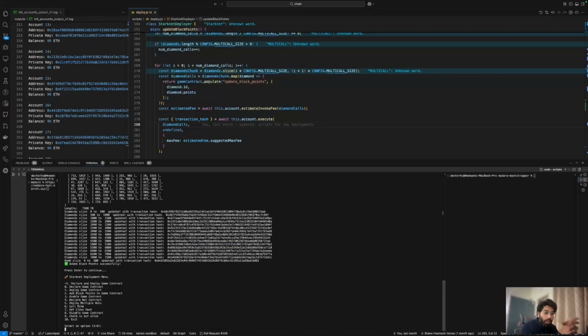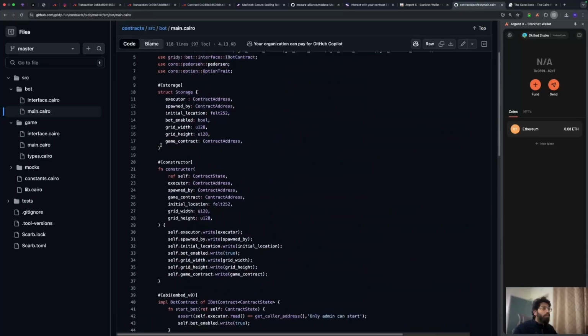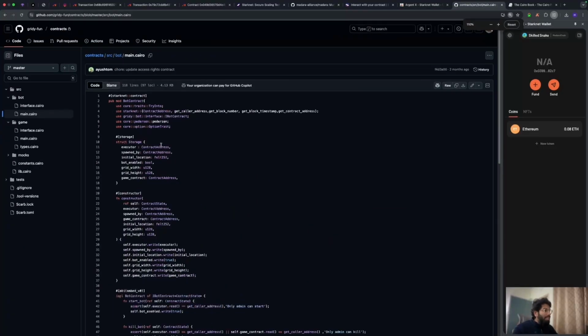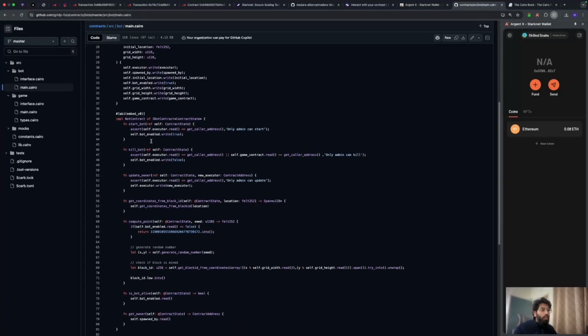So we have declared and deployed a game contract, and we have done some transactions to add the block points into the game contract. Now there is something called enable game contract. So let's check it out. This essentially is a piece of code in the contract that disallows transactions to start the game before we actually enable it.